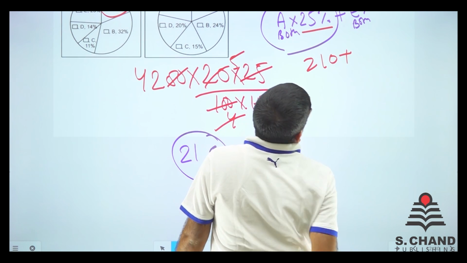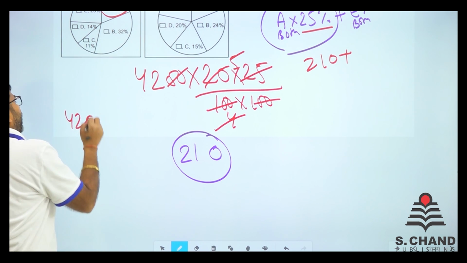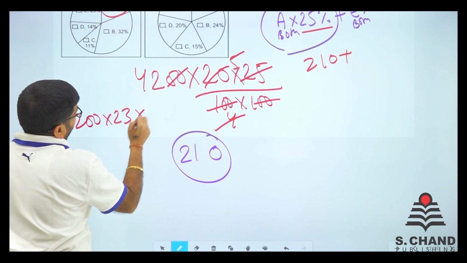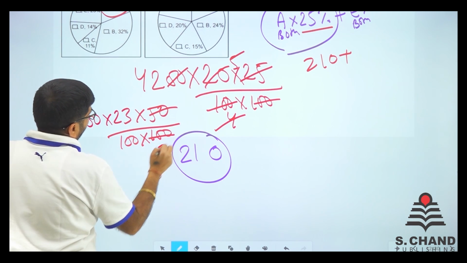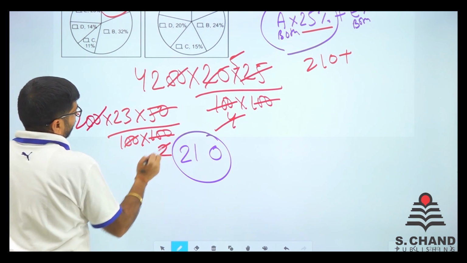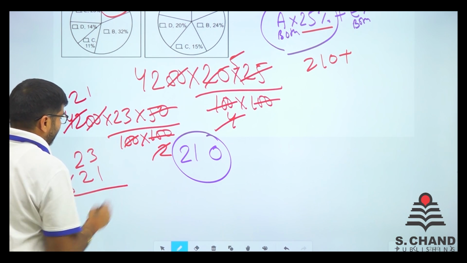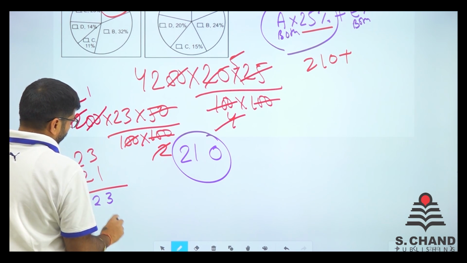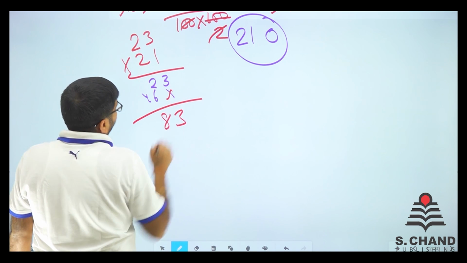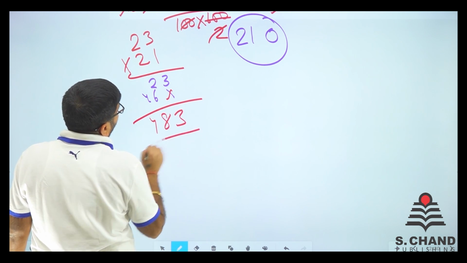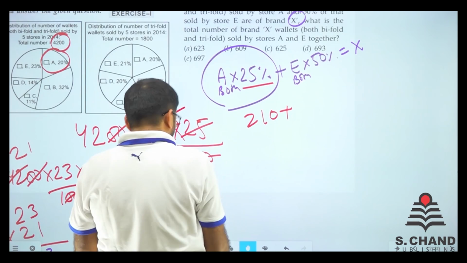210. So E का 50%. How much is E? E is 23%. So 4200 का 23% का 50%. We put 100, we put 100, we got 2 here, the 0 cancel, we got 21, so we got 23 into 21 as the answer. So we got 3 and 2, we got 4 and 6. So we got 3 here, 6 and 2 is 8 here, 4 here. So we get 483, that is the total number from E, 483.